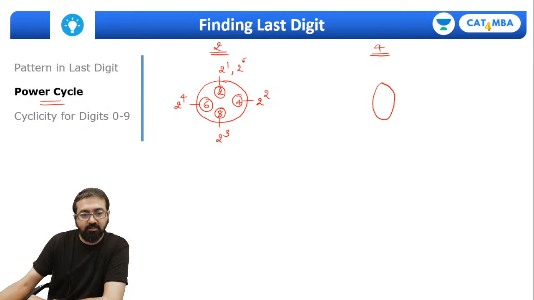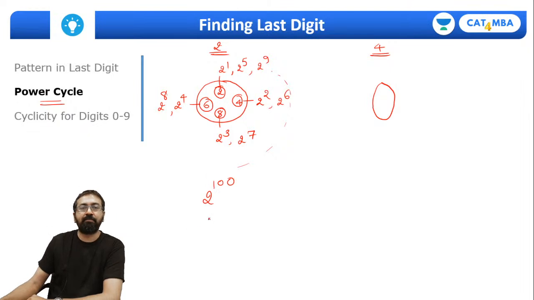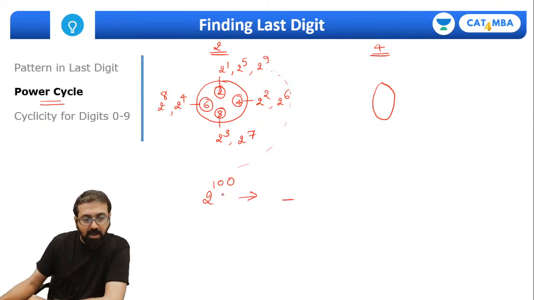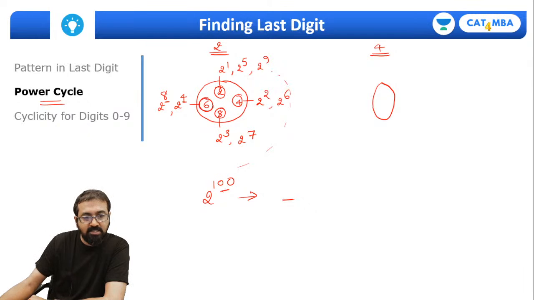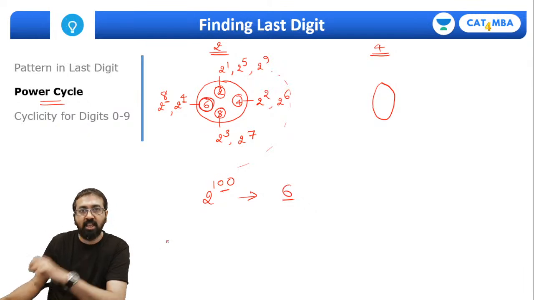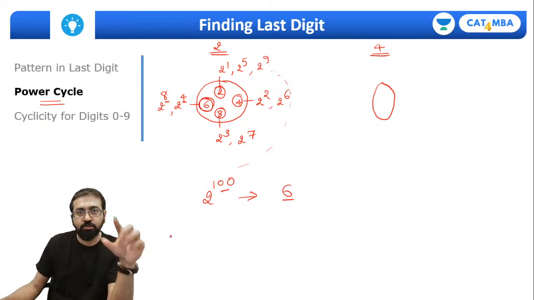Again 2 raised to 5 will come over here, and the last digit will be 2. 2 raised to 6 will come over here, 2 raised to 7 over here, 2 raised to 8 and so on and so forth. 2 raised to 9, this will keep going on, right? So if I ask you what is the last digit of 2 raised to 100, can I say all the powers which are multiples of 4 will come over here: 4, 8, 12, 16 up to 100. So the last digit has to be 6. Can you make out this thing, everyone? Yes or no? Have you understood this part?